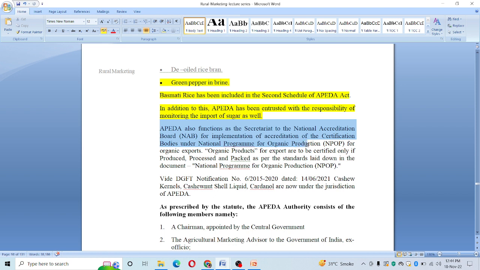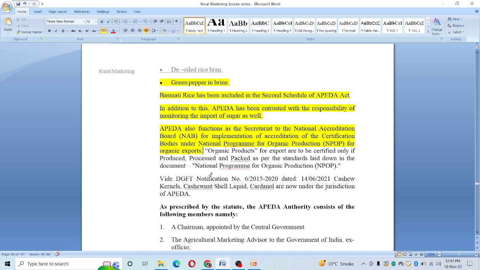certification bodies under the National Program for Organic Production for Organic Exports. So what we can say is that even for assessment and accreditation, APEDA is working as the secretariat to such an accreditation council. Like we have the National Accreditation Board, what it is doing is providing the certificate under the National Program for Organic Production for Organic Exports.